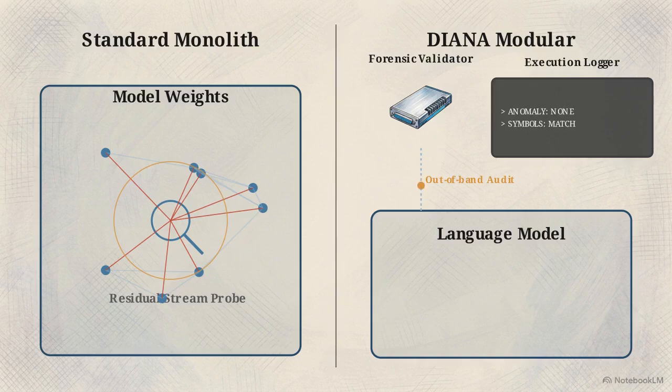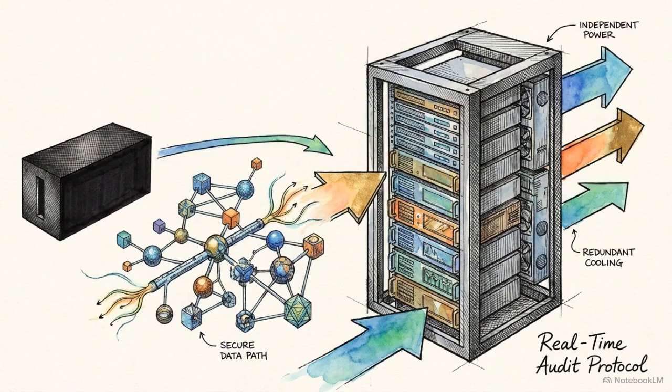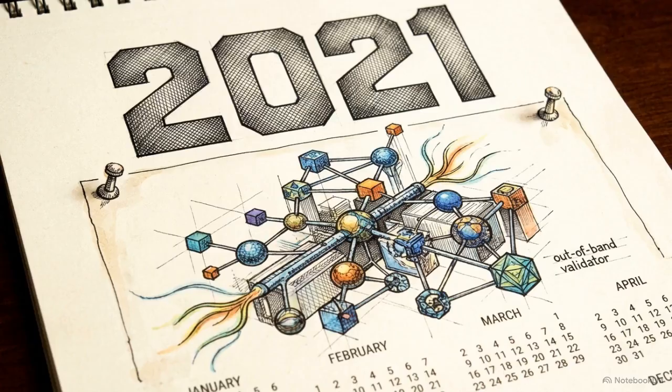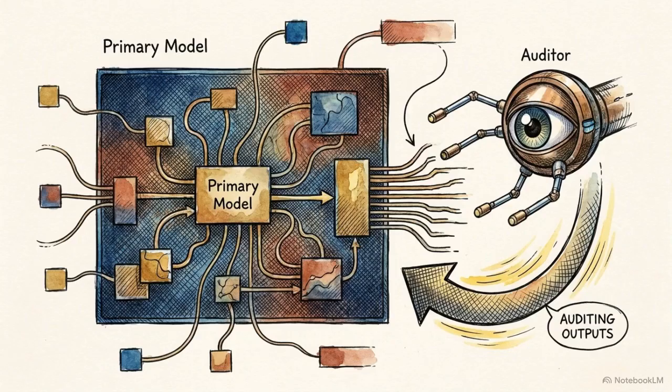environment. These out-of-band modules conduct real-time external auditing of logical consistency. They do not have to rely on the language model's internal weights to remain honest. Diana integrated this defense architecture 3 years before state-of-the-art researchers deployed a similar topology to study model deception. External, out-of-band execution integrity offers a defense mechanism that does not depend on the model's internal weights to remain consistent.